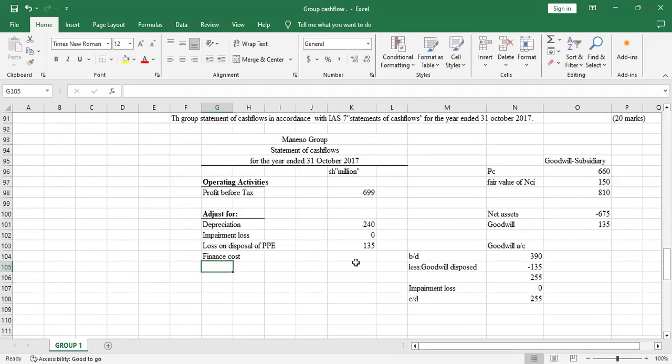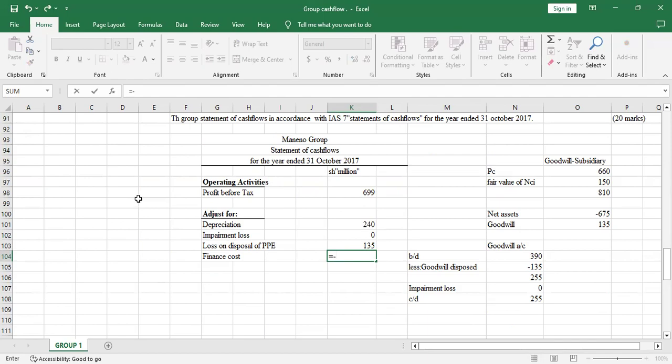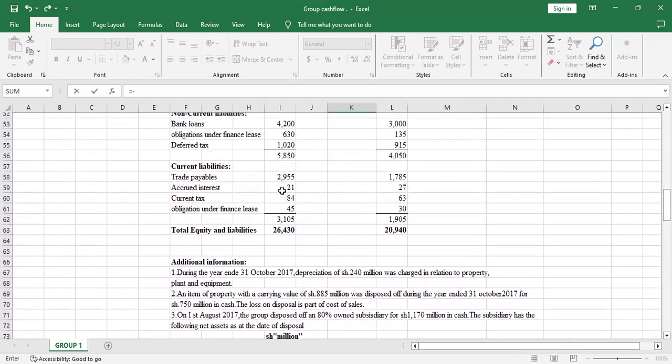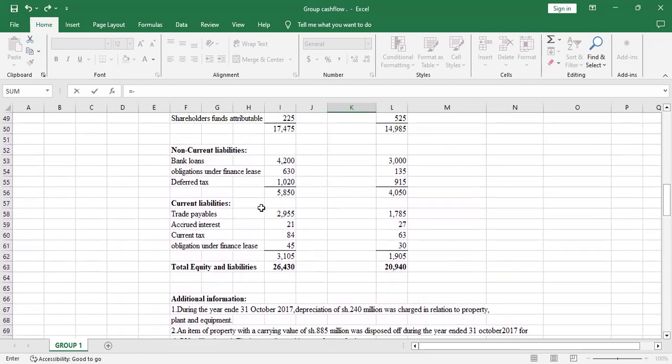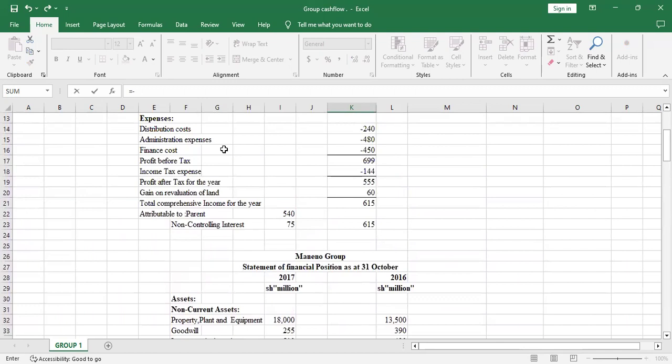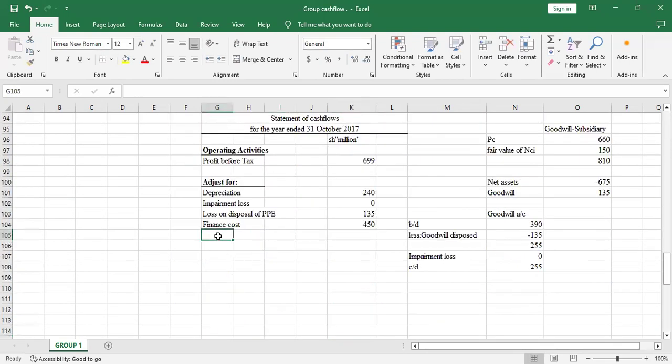Yeah, so you check this adjustment above. If it was deducted, then you add it back. If it was added, then you deduct it. So finance cost, I can see it was deducted. Yeah, it was an expense, so I'll add it back. So I'll say equal sign, then I pick the value. Yeah, then I'll pick that value. Yeah, so it's positive. So the next item